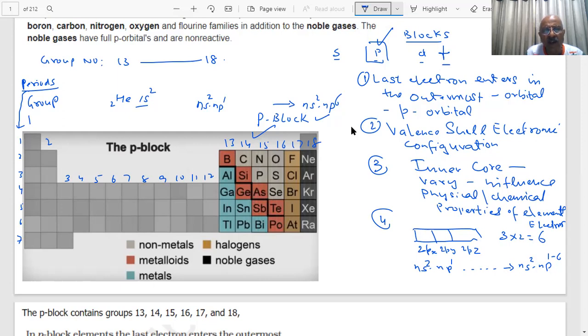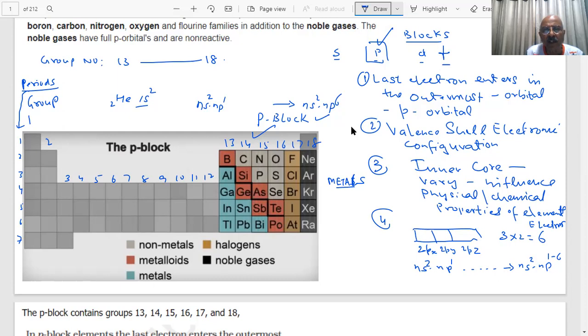Aluminium, gallium, indium, thallium, tin, lead, bismuth are metals. Neon, argon, these noble gases are in black.